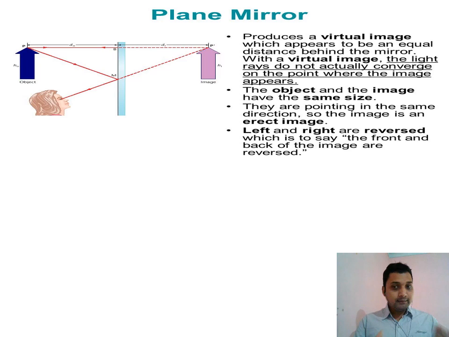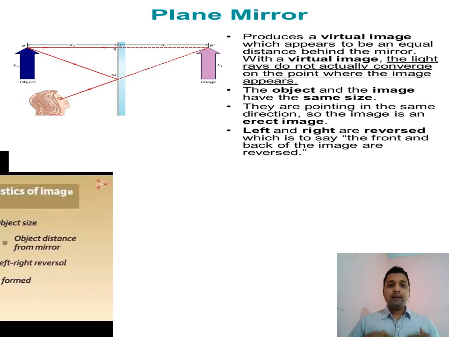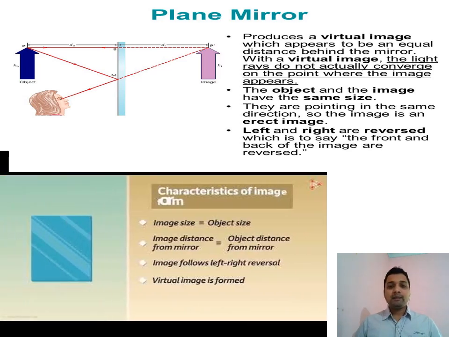One advantage of a plane mirror is that the size of the object is equal to the size of the image. Image and object size are the same. It is the reason the plane mirror is usually used as a looking mirror. One disadvantage is that left seems to be right and right seems to be left, laterally inverted. And object distance equals image distance, meaning the object-to-mirror distance and the image-to-mirror distance are the same.